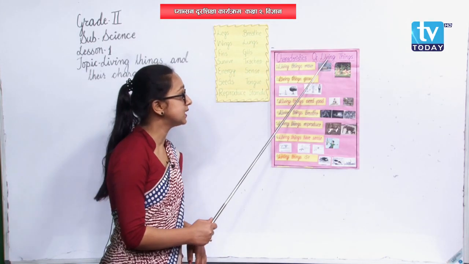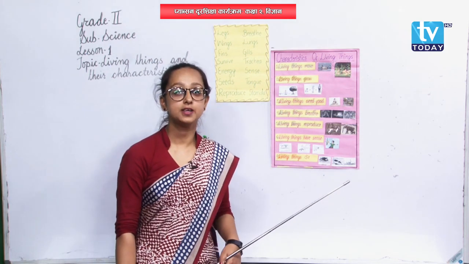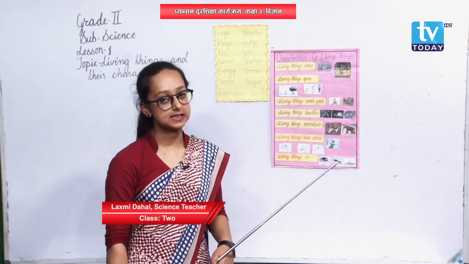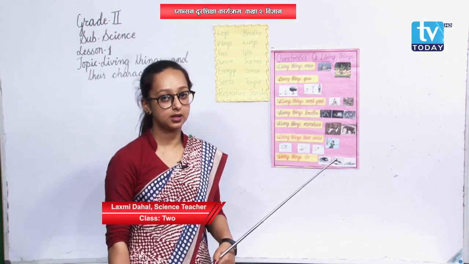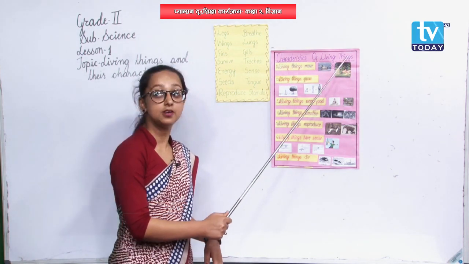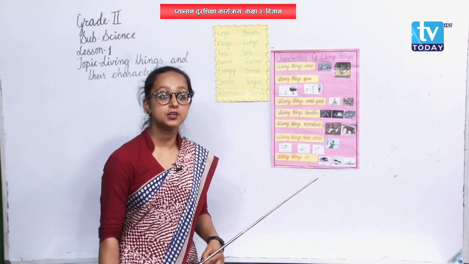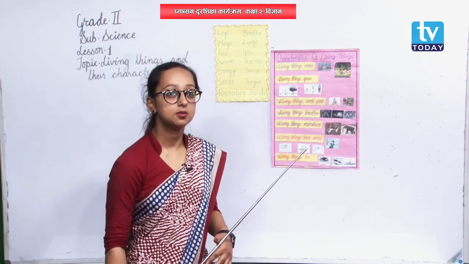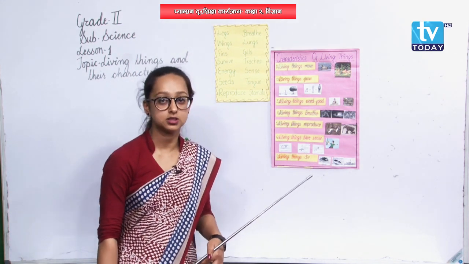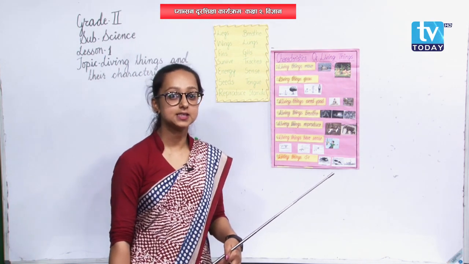Let me repeat it once again. The things that have life in them are called living things. And now we are going to learn the characteristics of living things: how to identify whether a certain object is a living thing or not. We are going to learn those characteristics right now.